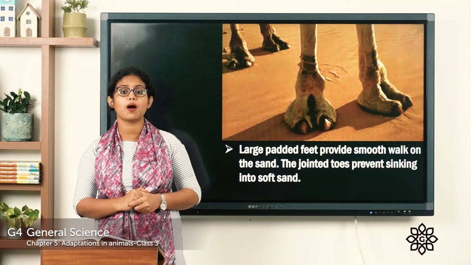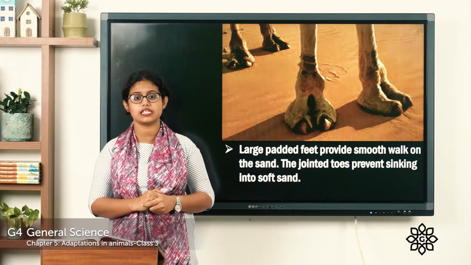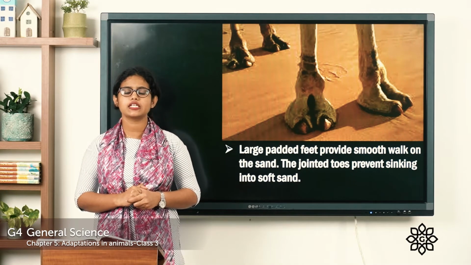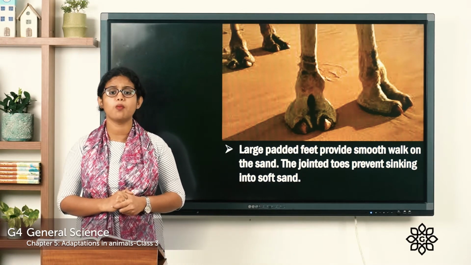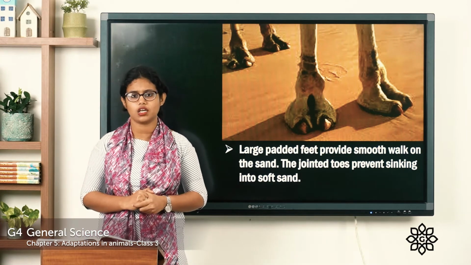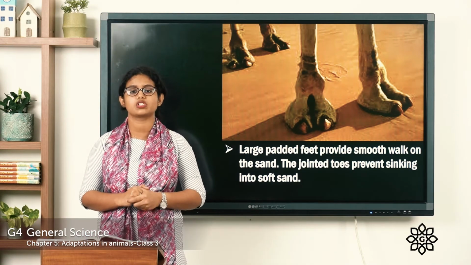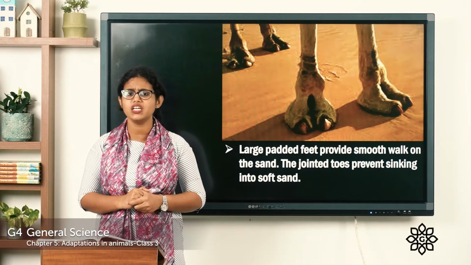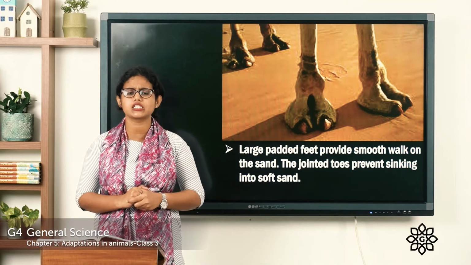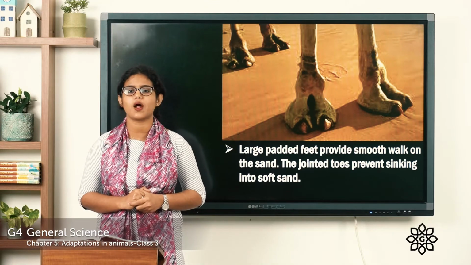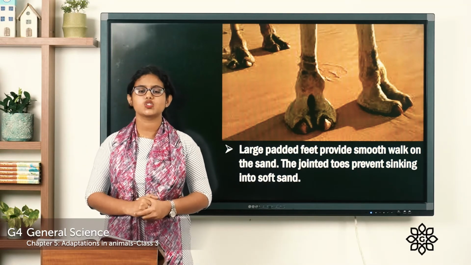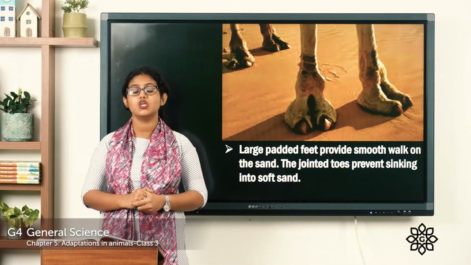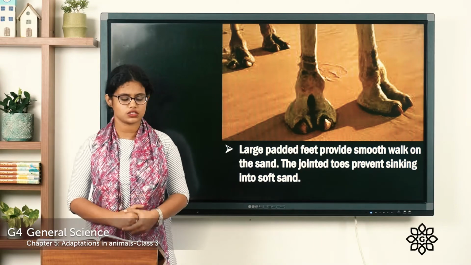Another body feature of the camel is their skin. Their body is covered with thick skin, and this thick skin protects them from the intense heat. We know that the desert is very hot, and this thick skin protects their body from the intense heat. So these are some of the body features that help a camel to survive in the desert.